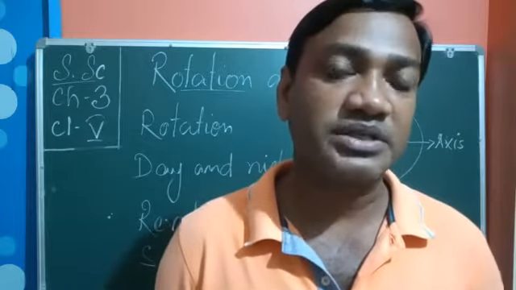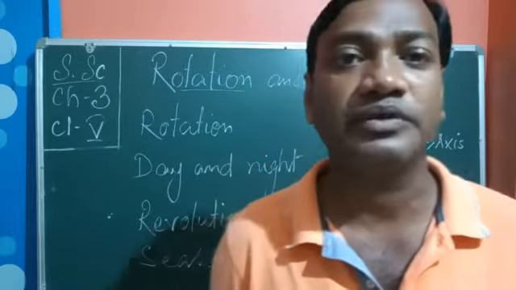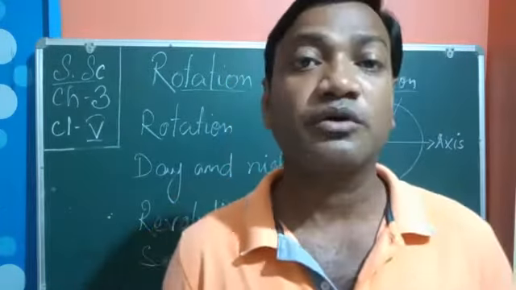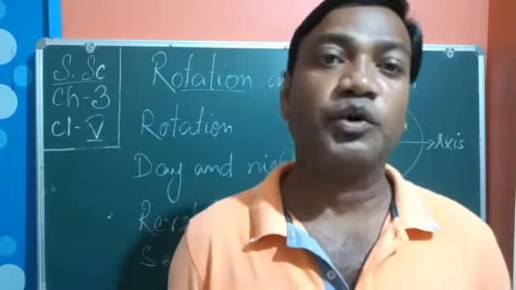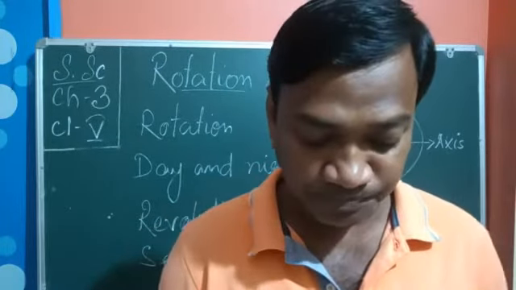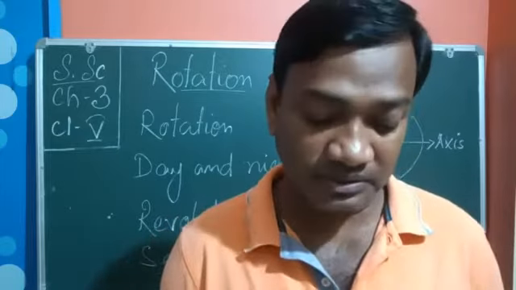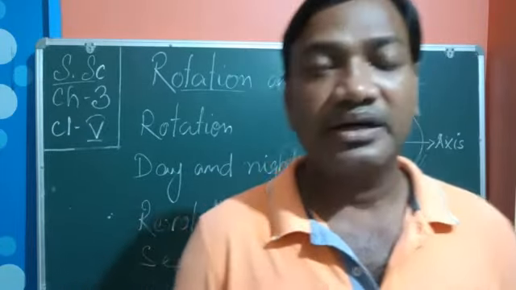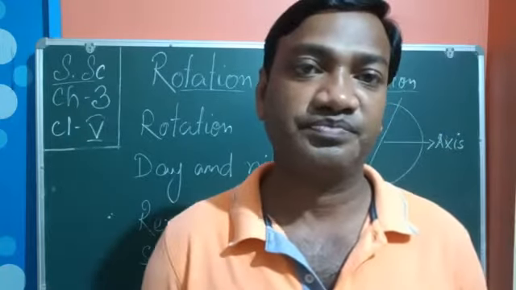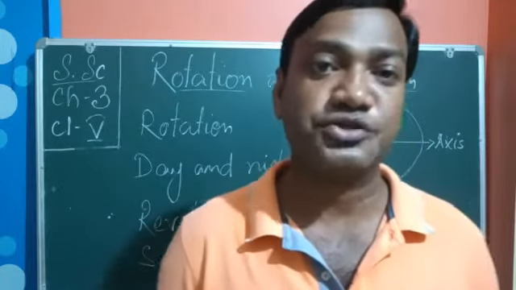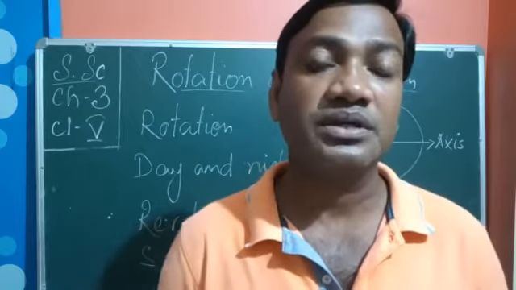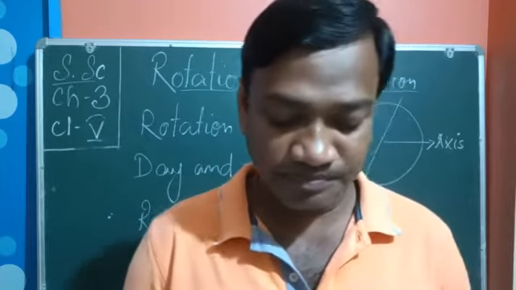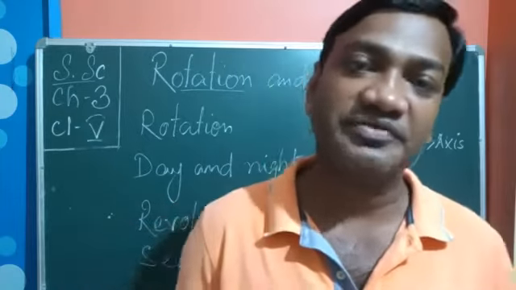Why he is famous, we will come to know in this story. Nicolaus Copernicus, a Polish astronomer, was a mathematician, a painter and a physicist also. So he is not only an astronomer, he was also a mathematician, a painter and a physicist.